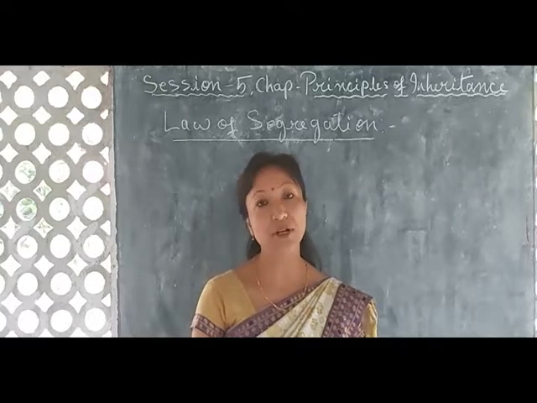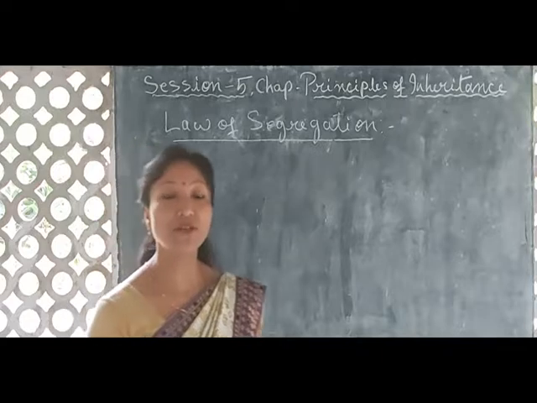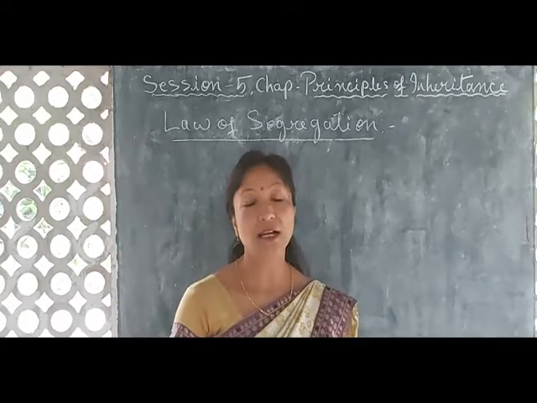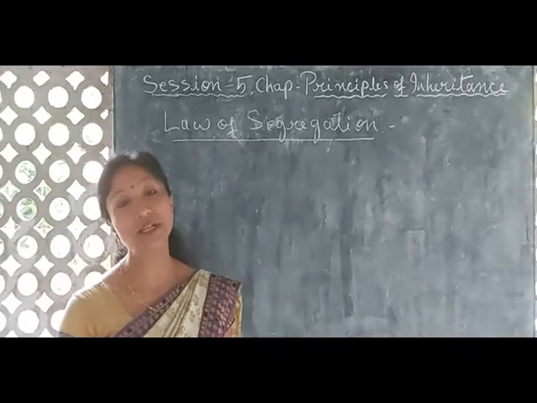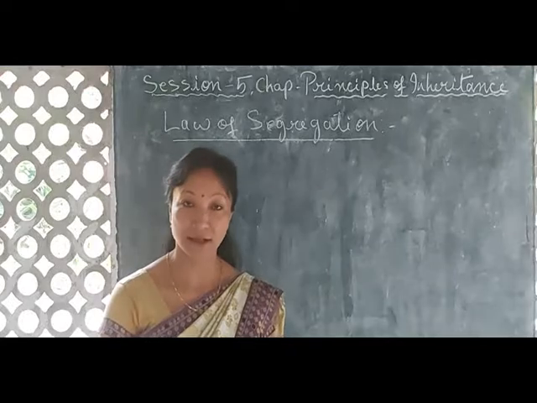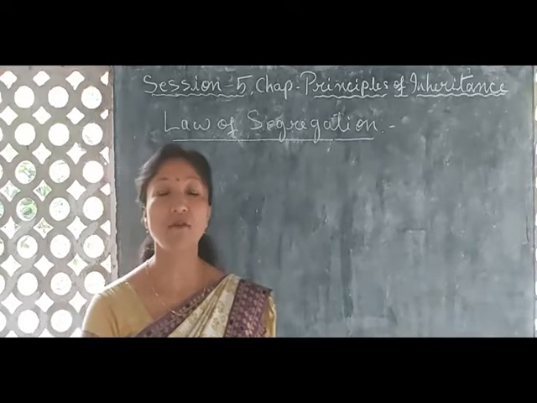Okay, again I will repeat. What does this law state? That the two alleles of a gene pair, or the two factors of a character, remain together throughout its life without affecting one another, but they separate out during the formation of gametes.